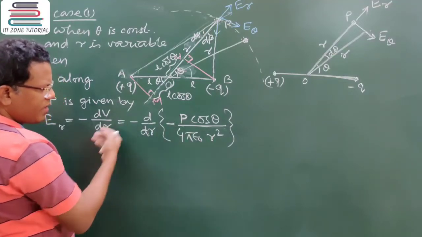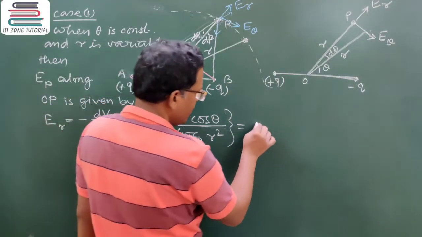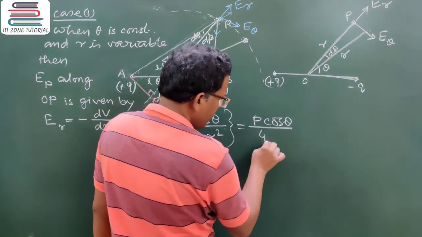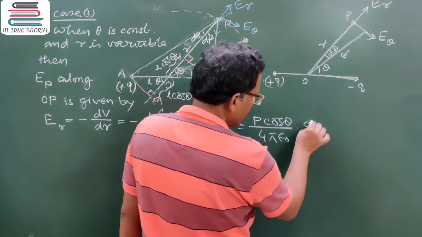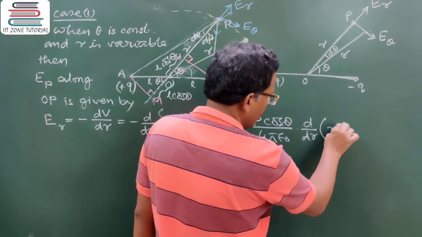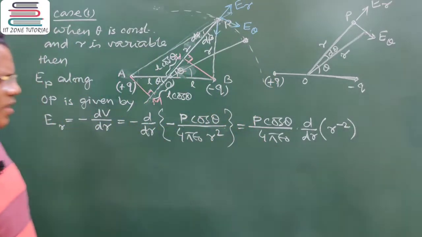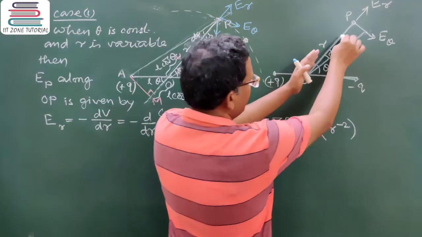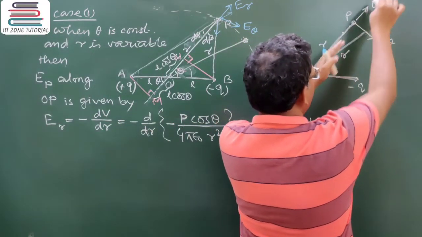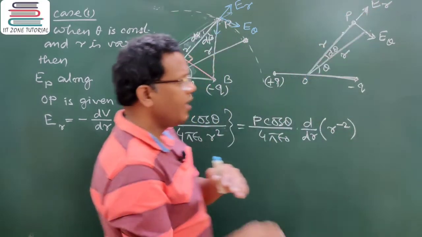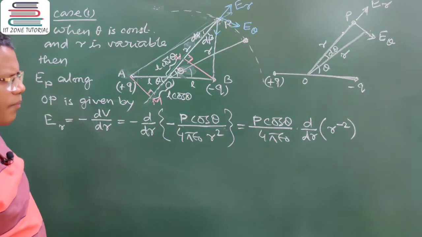So with negative sign I can take it out. So it will be P cos theta divided by 4 pi epsilon naught. The differentiation will be done for 1 by r square, that is r to the power minus 2. This part can be differentiated as r is variable. That means at the same angle theta, if we take different points P along this line, electric field will exist, that is, potential along this line will vary based on change of r.